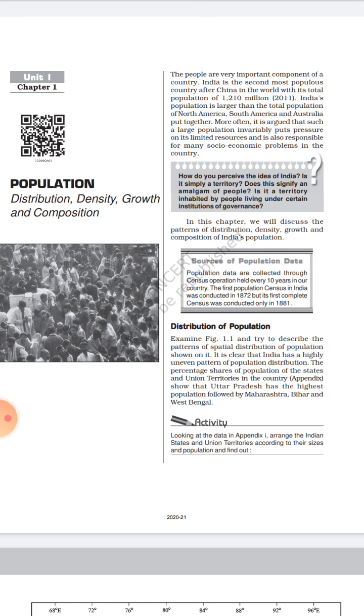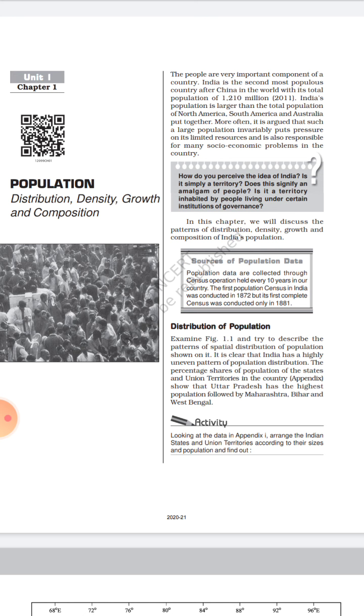Conceptual knowledge is important, but you have to remember the facts for the exam, because without facts in geography you will not get good marks. So you have to note down all the important facts which we study during these chapters, and remember them. So let's start.